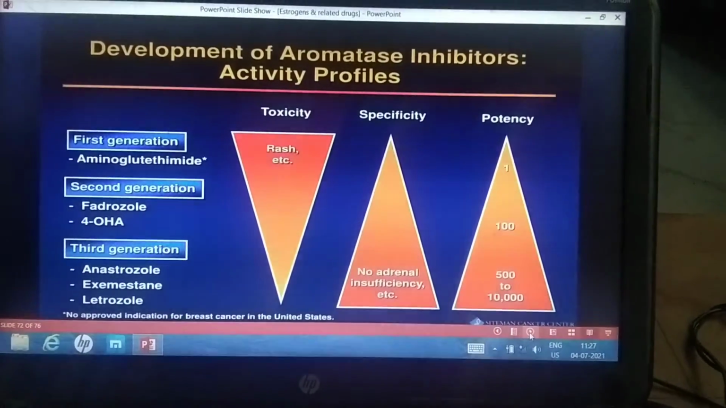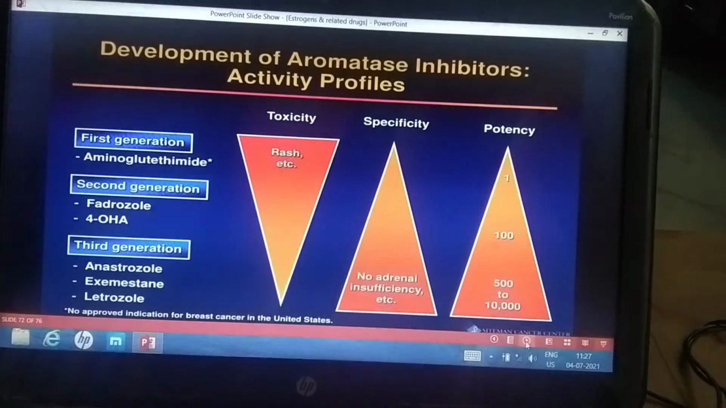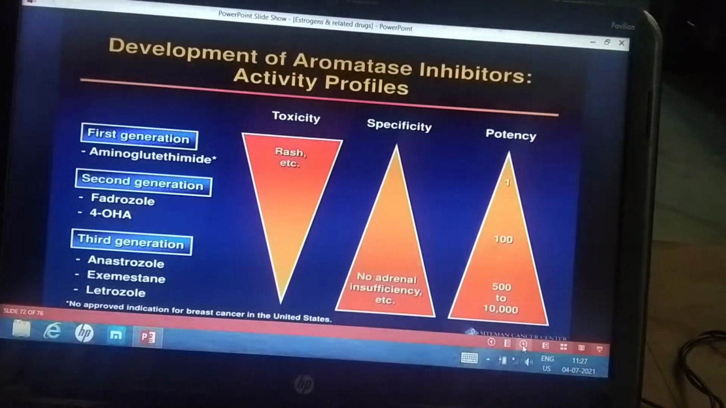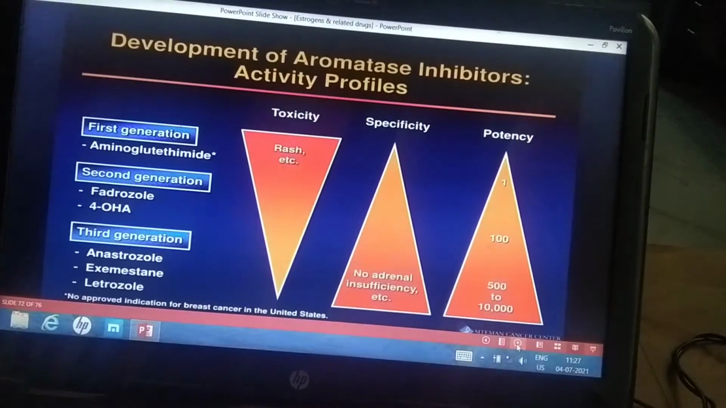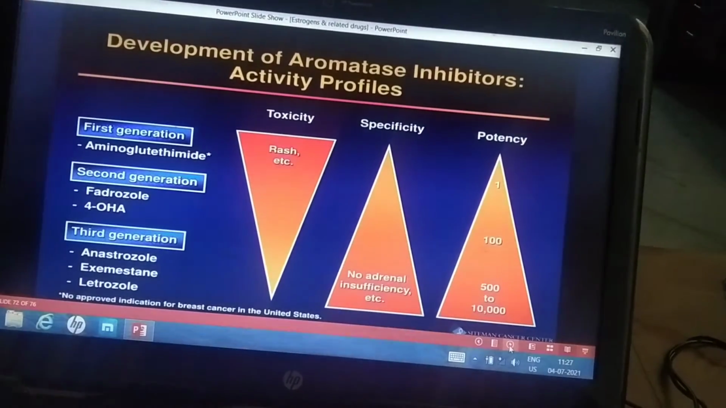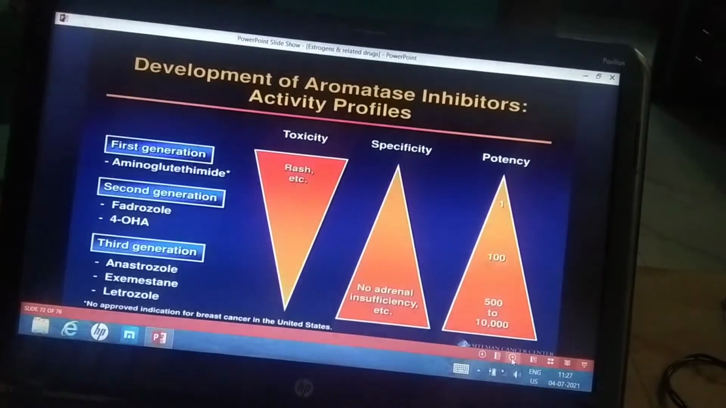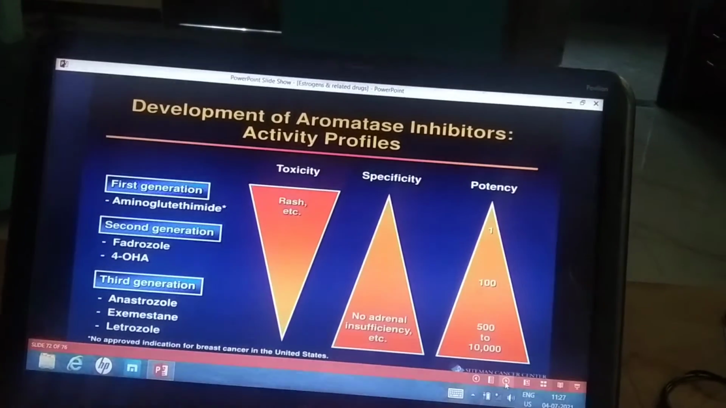Here you can see the development of the aromatase inhibitors. First generation, aminoglutethimide, had a lot of toxicity. Second generation, fadrozole, with less toxicity, and the third generation, anastrozole, exemestane and letrozole, have good potency and less toxicity. So all these agents are administered orally. They decrease the estrogen level by inhibiting the aromatase enzyme.